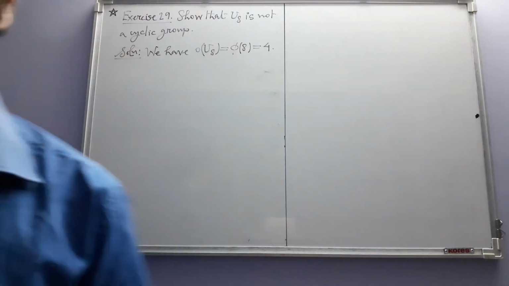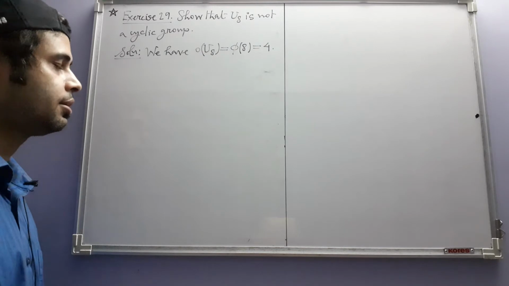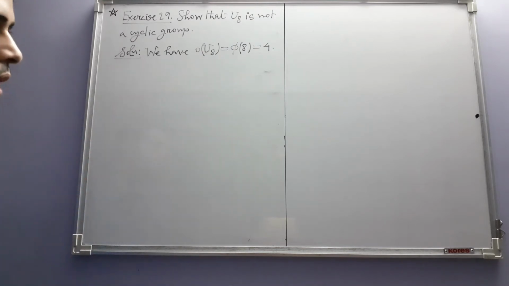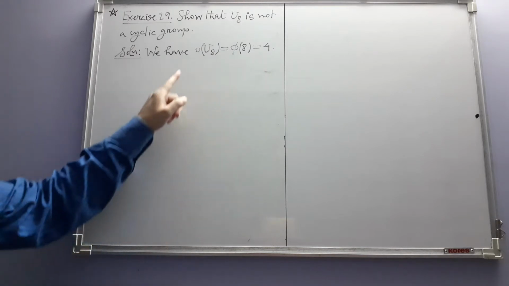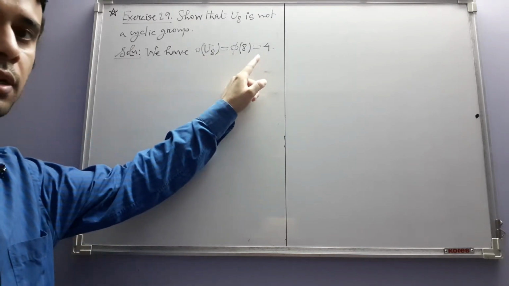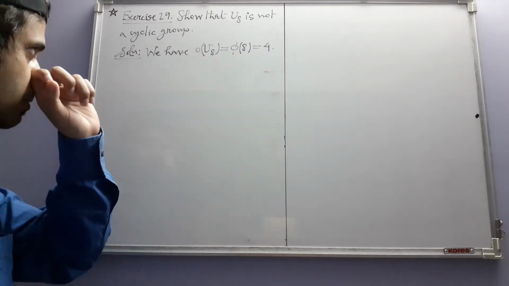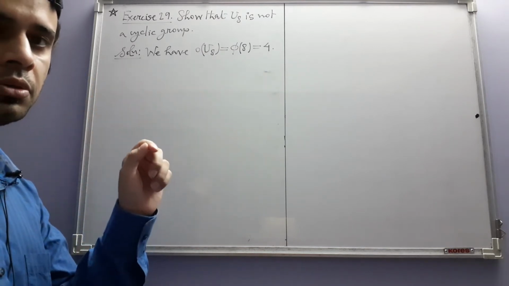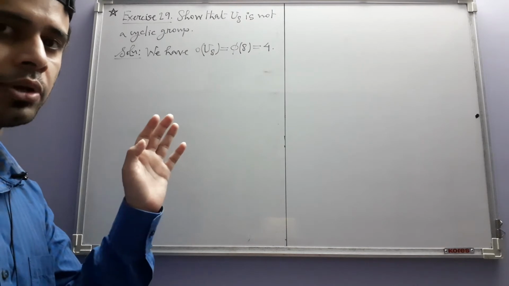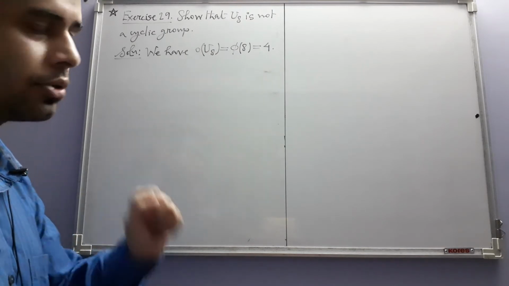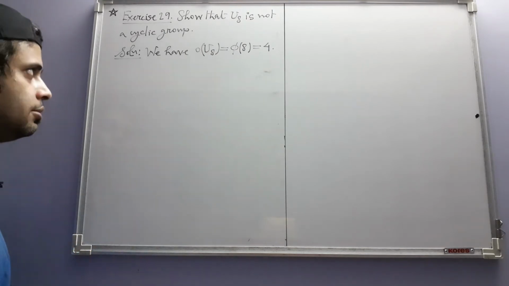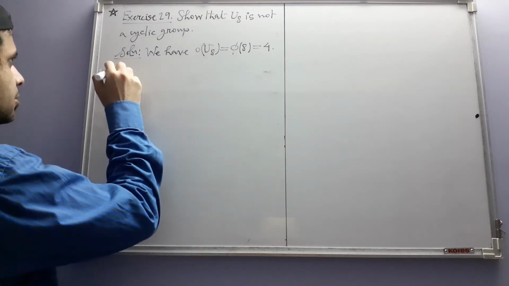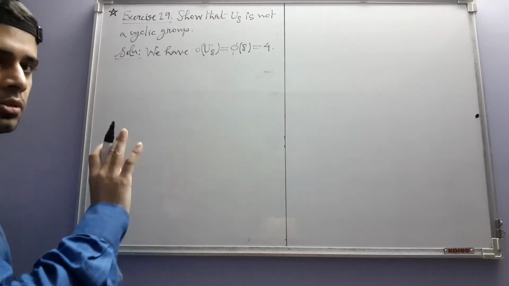Okay, so we were solving exercise 29. Here we have to show that U8 is not a cyclic group. We have already seen that this group has order 4. So to show that it is not a cyclic group, we have to show that U8 has no element of order 4. Okay, now U8 has 4 elements. So we look at the orders of its elements.